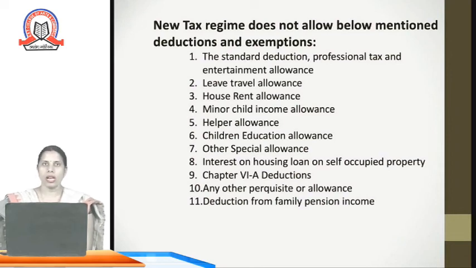So this is all about the tax rate. In today's session, we have learned what the different tax rates are, what the different exemption limits are depending upon the age criteria of the individual, and how the income tax is progressive. The chargeability of the income tax depends upon the income derived by the individual. So we have seen that as the income increases, the tax rate also increases, and the tax liability also increases.